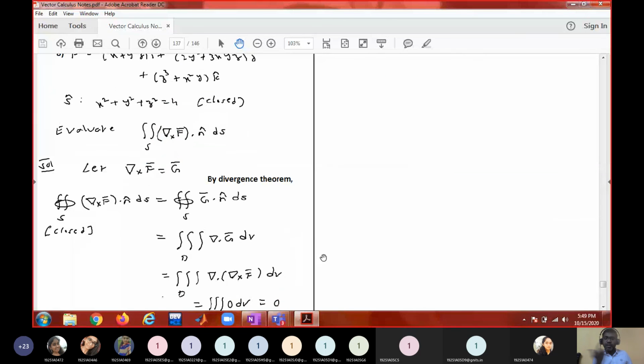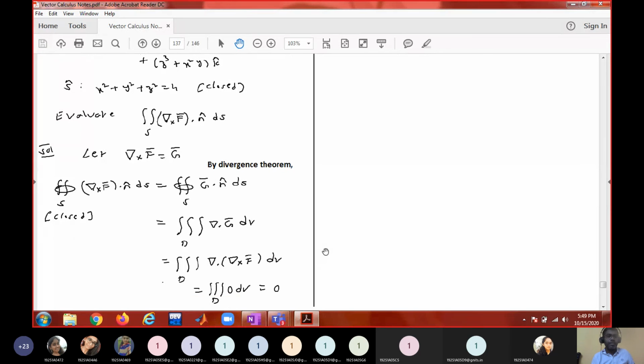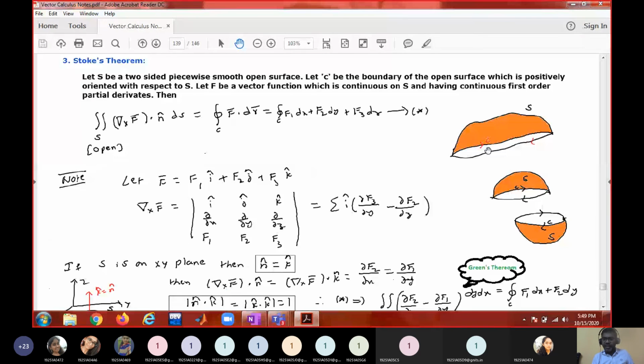Just go through it. And after taking the projection, see the orientation of the curve also. To have clarity, I have shaded this region. This is the surface, this is the boundary.